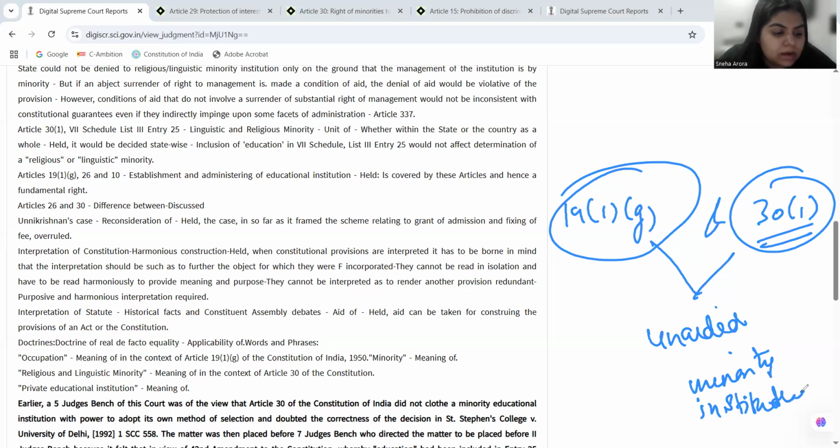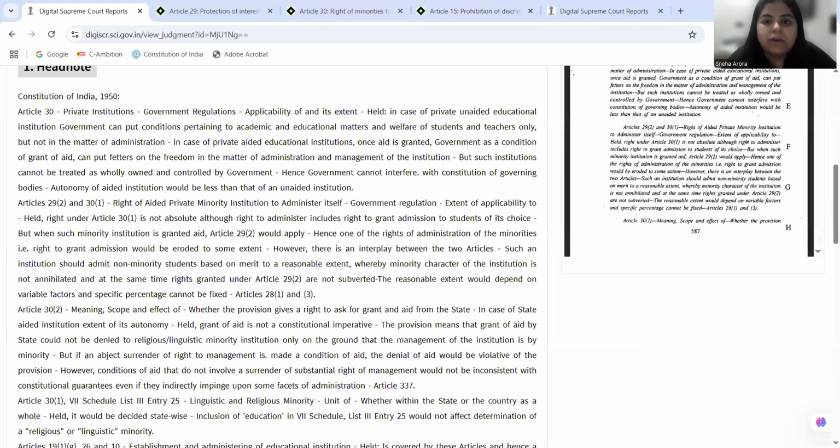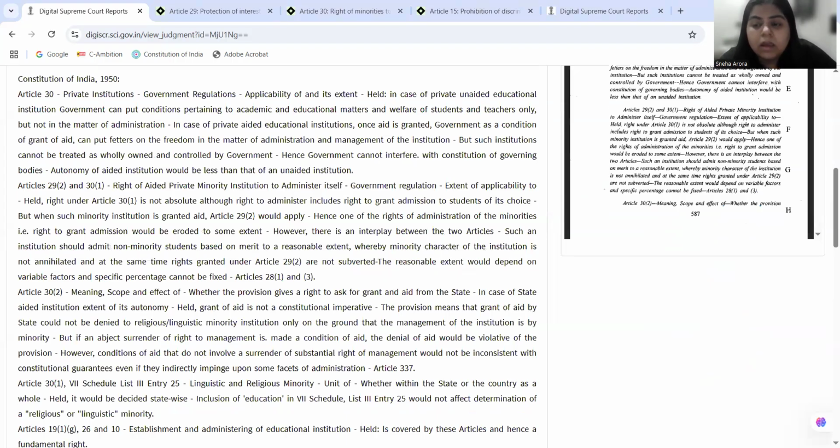Okay. Now the courts are herein saying that the government can interfere, the state can interfere, but it will only interfere to the extent that it is issuing guidelines with respect to the quality of education, what kind of education standard, welfare of students. That's only something which the government or the state would be concerned with. Otherwise, the court will not be concerned with how the administration is going on, right? Now, government cannot interfere with the unaided institutes, absolutely.